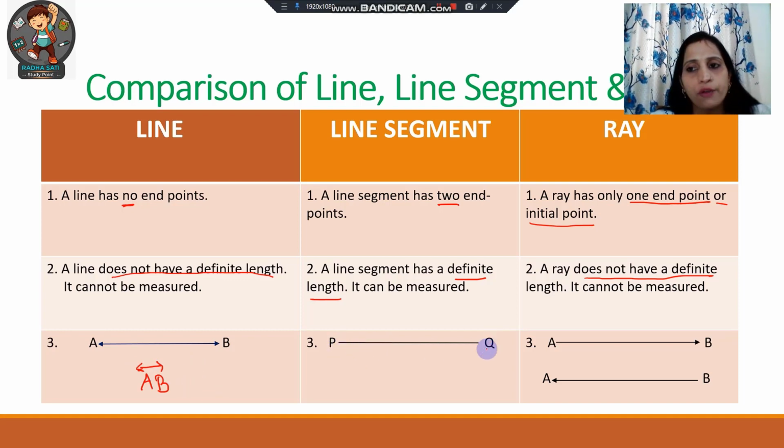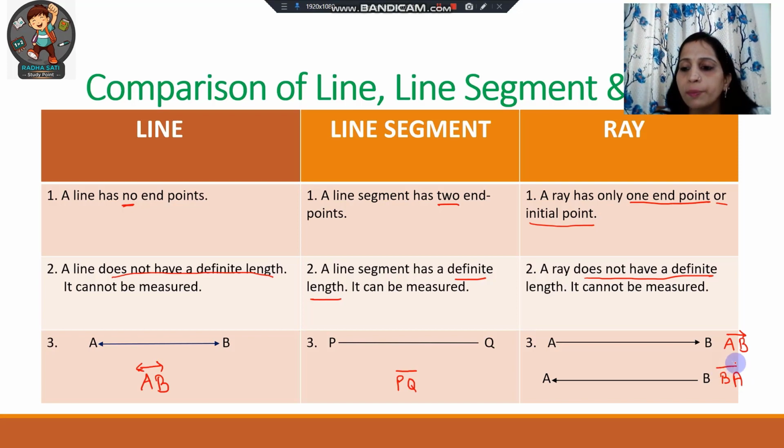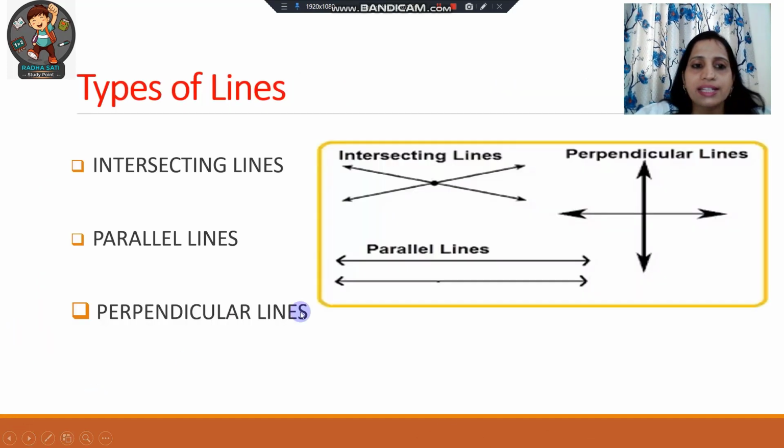This is an example of a line segment. So we can write it as PQ and at the top we will put a bar. And these two are examples of a ray. So here we can name it as AB, and here we will put its symbol, and its starting point is B, so we will write B first, then A, and after that we will put the symbol at the top. Okay. Now we will move on to the next slide.